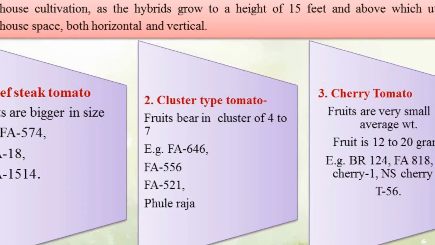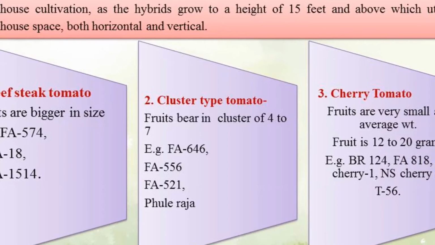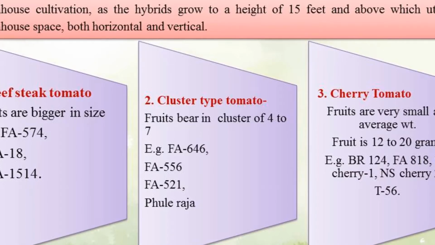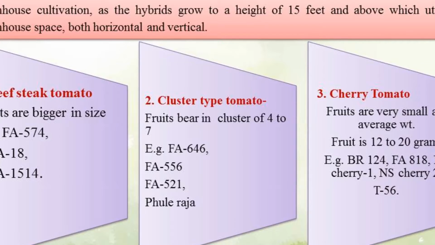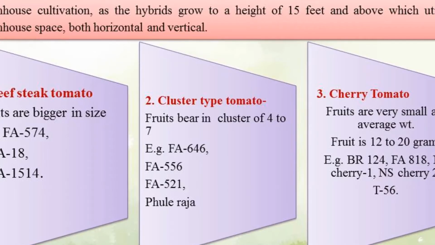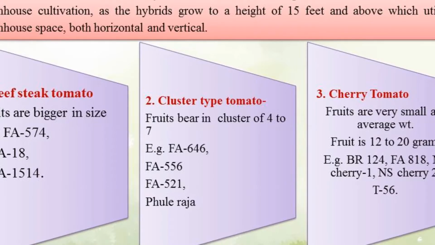But in polyhouse, indeterminate growth habit is best suited. Generally, these hybrids grow up to a height of 15 feet, and sometimes more than 15 feet. And these hybrids utilize greenhouse space both horizontally and vertically.